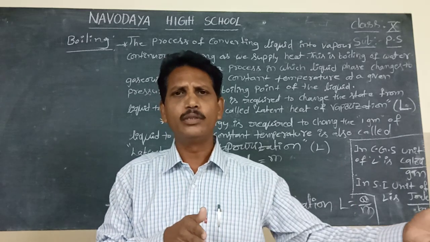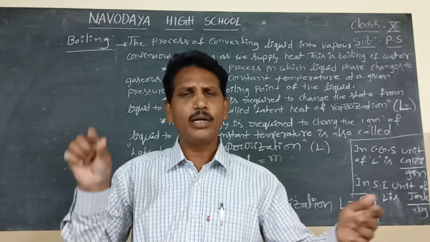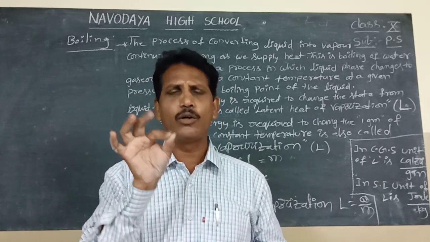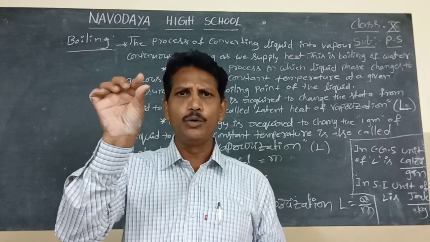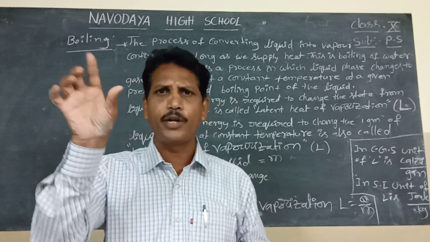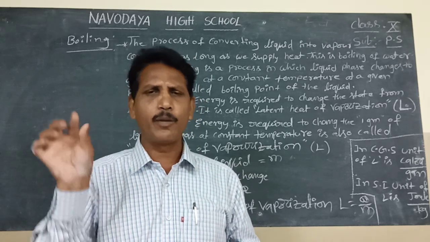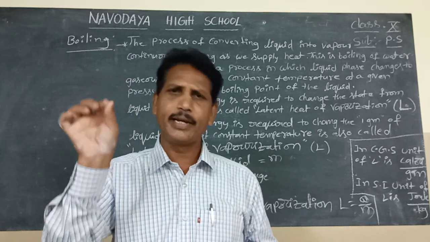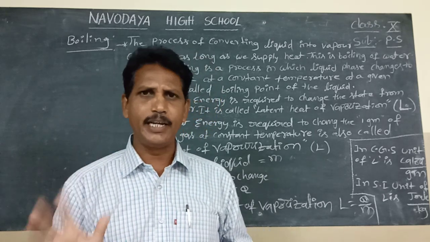Formula: L equals Q by M. The CGS unit of latent heat is calorie per gram. The SI unit is joule per kg.